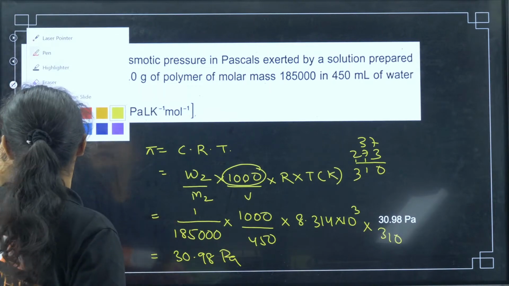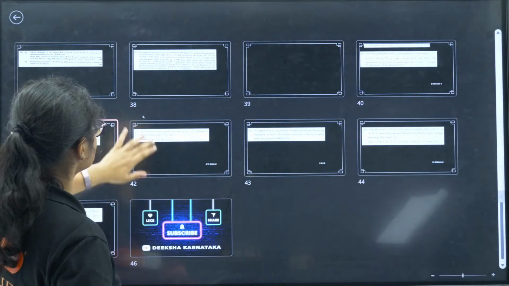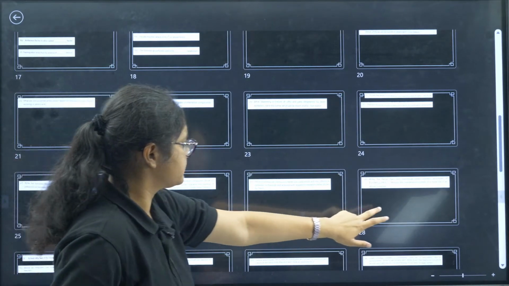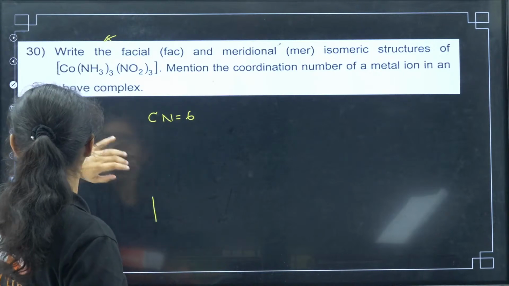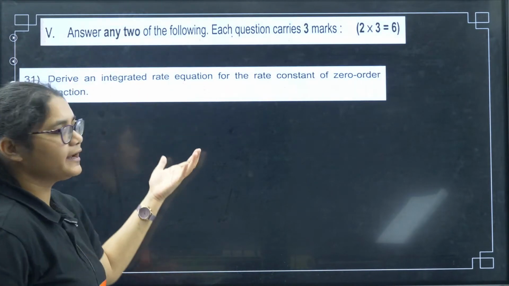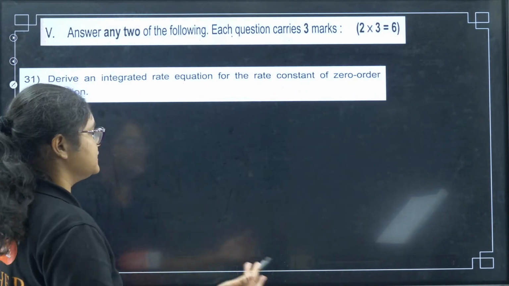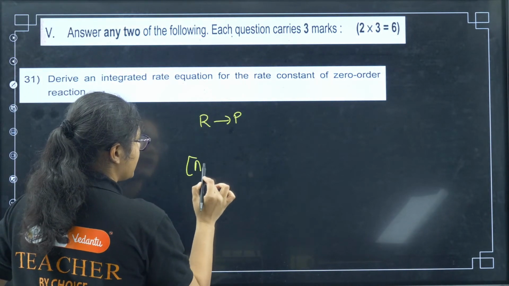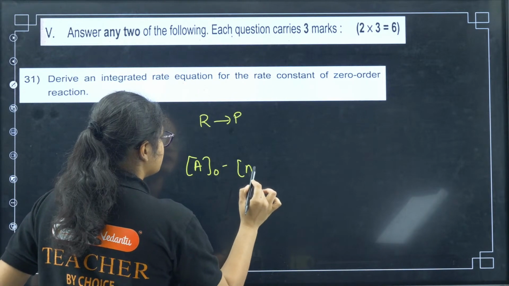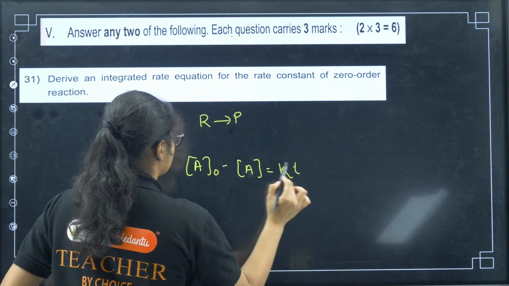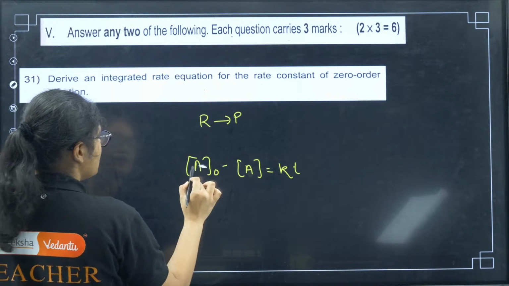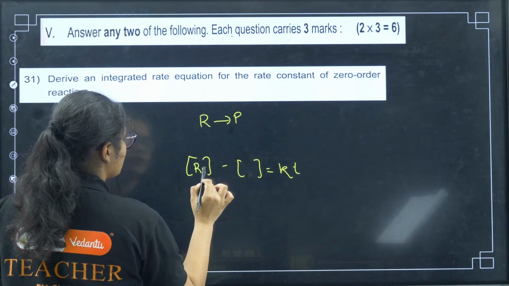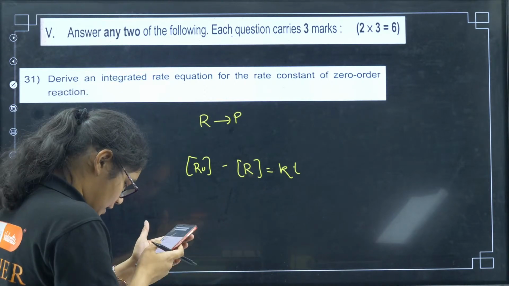Okay, next, we'll come back here. Okay, this question is also discussed. Next, 31, integrated zeroth order law. It is very important, very easy. We have revised so many times. R is equal to P. The final equation you will get is A naught minus A is equal to K into T. Sorry, not A naught. You should write R naught minus R. Okay. So you will get here R naught minus R. Okay. Next.